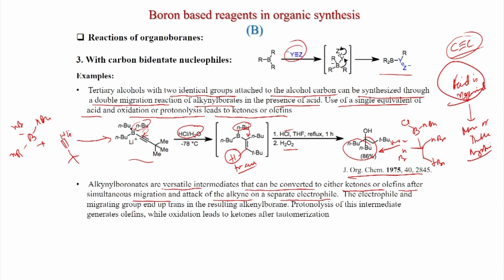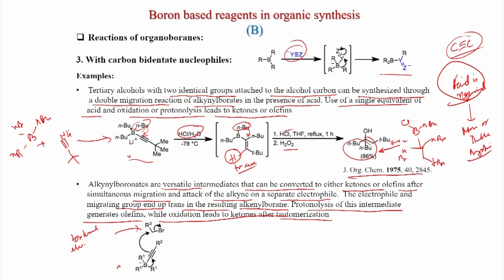The electrophile and migrating group end up trans in the resulting alkenyl borane. Protonolysis of this intermediate generates olefins, while oxidation leads to ketone after tautomerization. So, suppose here a similar system. Now, here you do not treat with acid, you use an external electrophile like alkyl bromide.